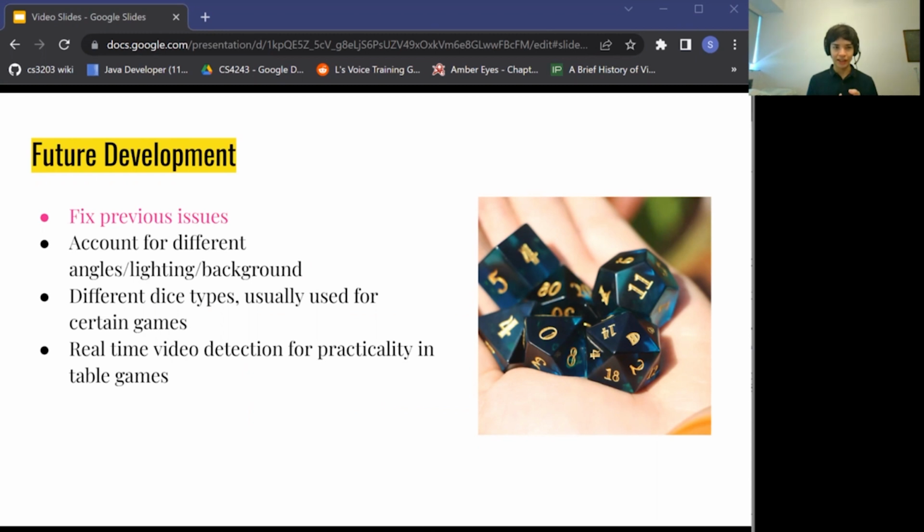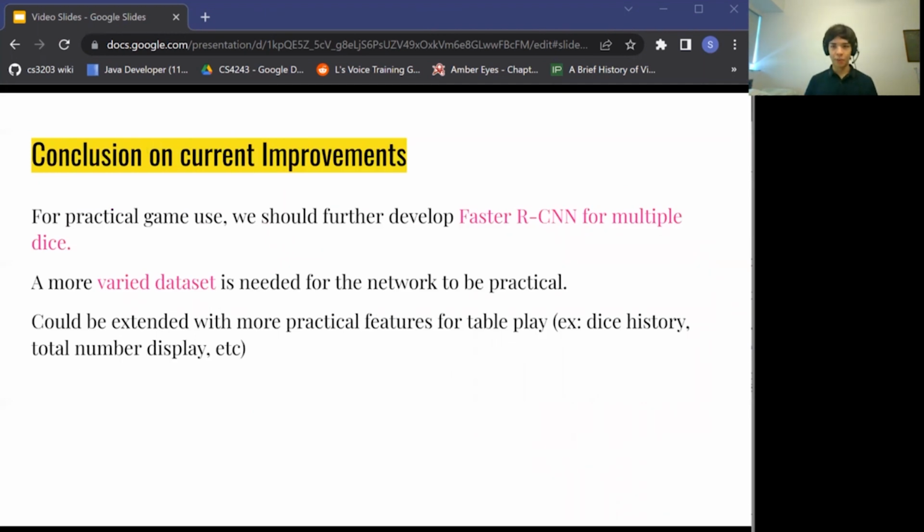And for the future development of this neural network, first, after fixing the issues mentioned beforehand, we will have to account for different angles, lighting, and backgrounds, and account for different dice types, which are usually used for different games. And finally, implement real-time video detection for practicality in table games. And that's all we have for our presentation.